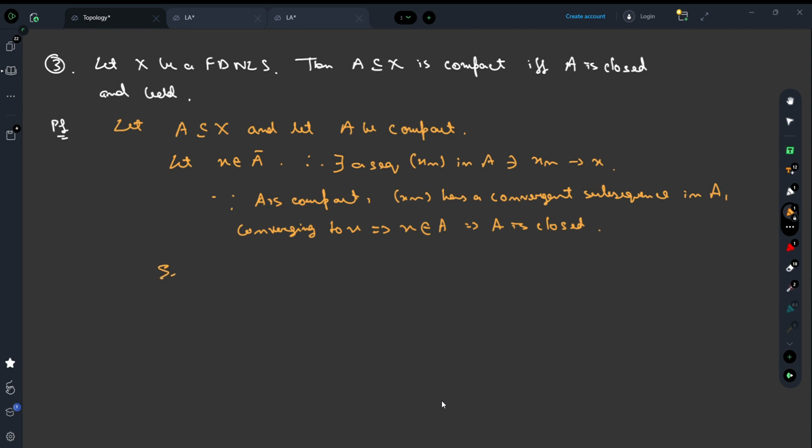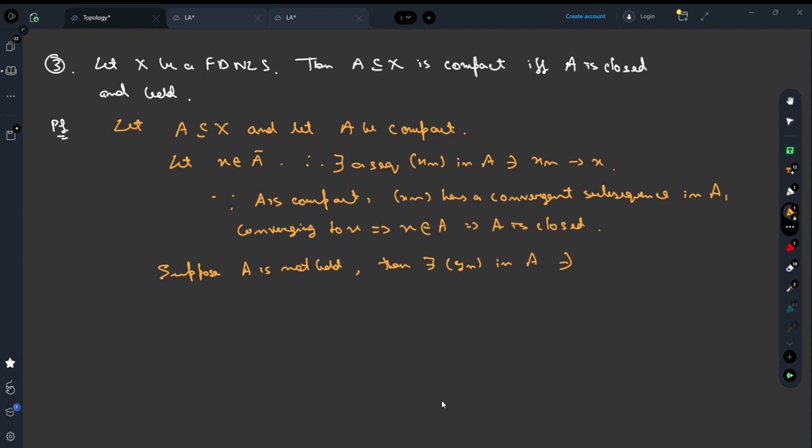Right? So suppose A is not bounded. What happens if A is not bounded? If A is not bounded, then there exists a sequence Yn in A such that if I choose a fixed element B from A, then the distance of Yn from B is greater than some positive number M. That is the definition for something being not bounded.